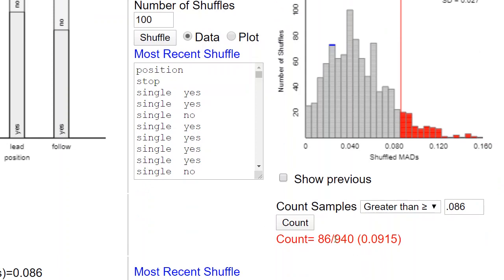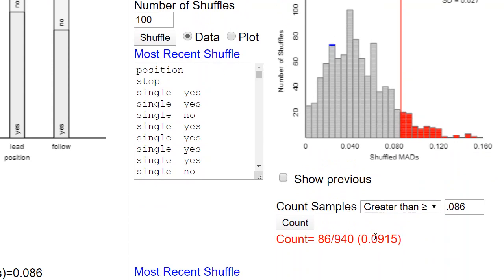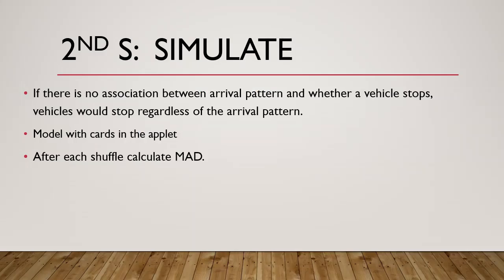And that happened about 86 out of 940 times. So our p-value is 0.09. That doesn't feel like strong evidence against the null hypothesis. It could happen by random chance. We're not quite into the tail yet; we're on the edge of the tail there. So maybe you'd say we had some moderate evidence, but it's really not conclusive.